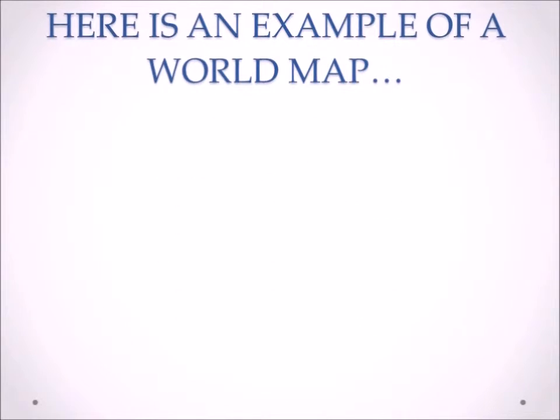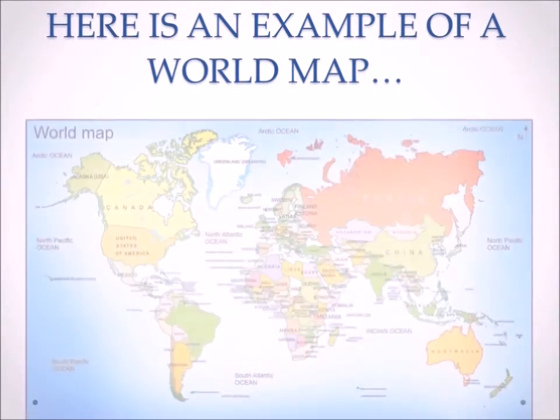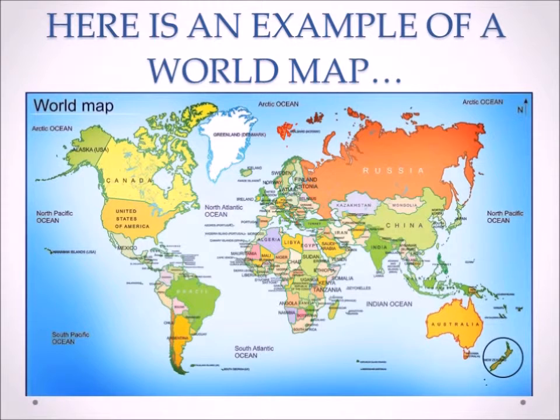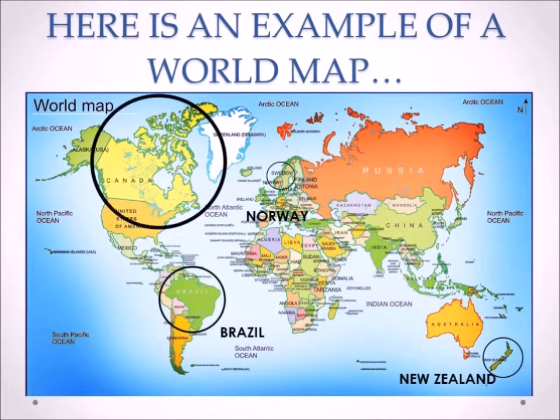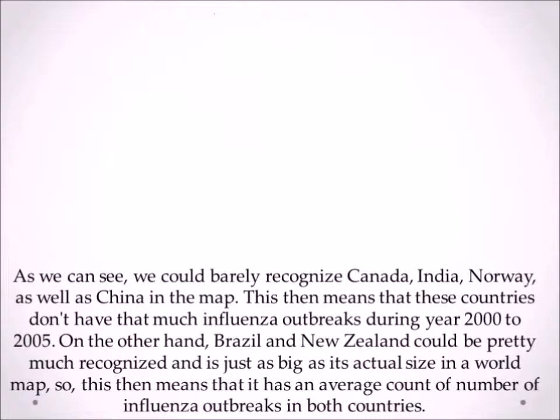Here is an example of a world map. Here we can see New Zealand, Brazil, and that is Norway, of course, Canada. And there is also China, and last but not least, India.